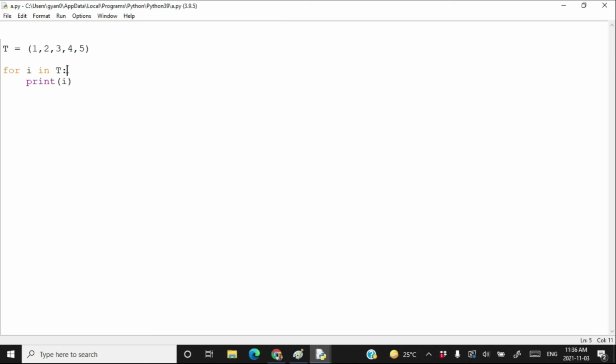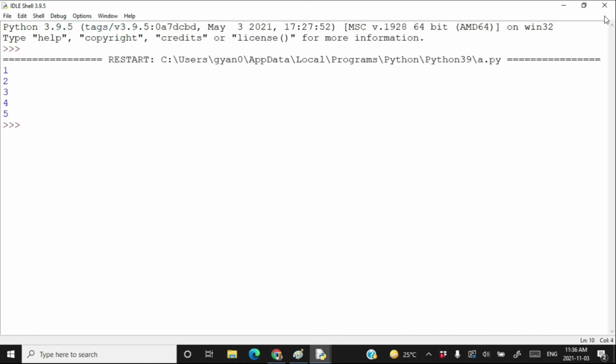Then in the next iteration, the second element of T got assigned to i, that means 2 got assigned to i and we have printed 2. Similarly, we have printed 3, 4 and 5. When all the elements in the tuple T are exhausted, then the loop comes to an end. Run module, and here we are.